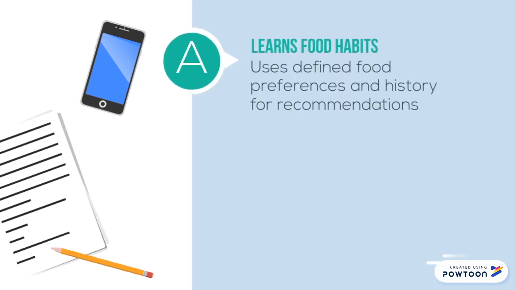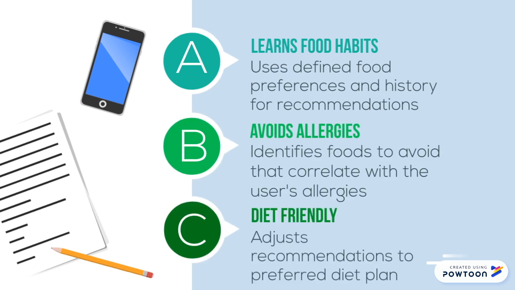So what would the app actually do, and how would it create value for Jane in helping her solve her issue? So for one, it would start using that smart learning to learn her food habits. So the user would define the food preferences and history and begin to realize certain trends and figure out what she really doesn't like and find similarities in one food to another food based on a certain flavor or sense, for example. And you can use these inputs to help recommend food in the future that Jane may not be eating now, but may also enjoy.